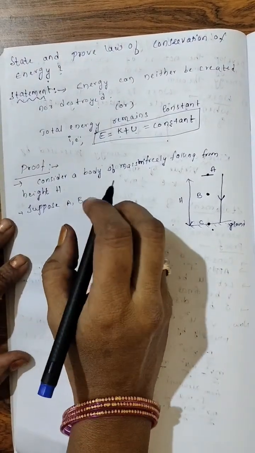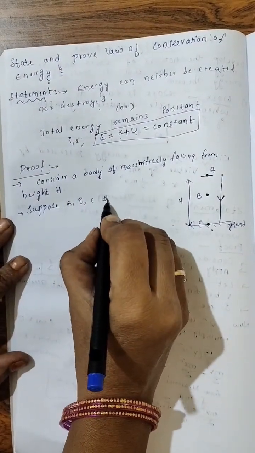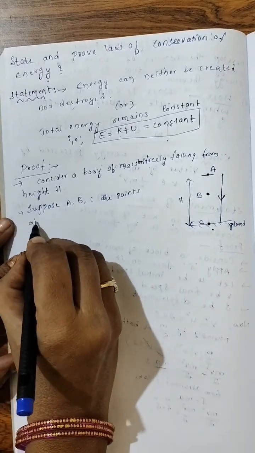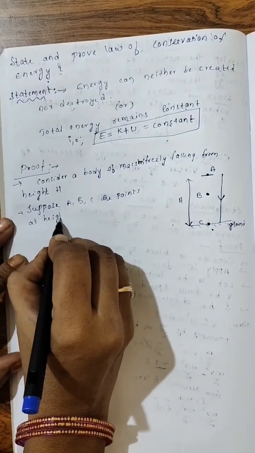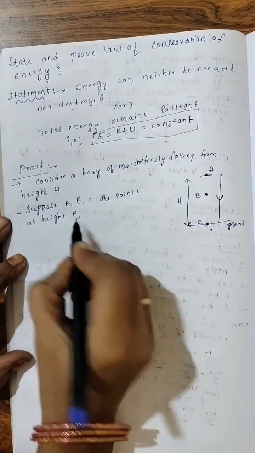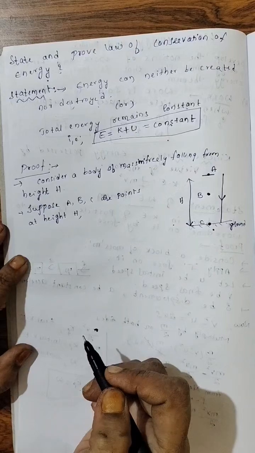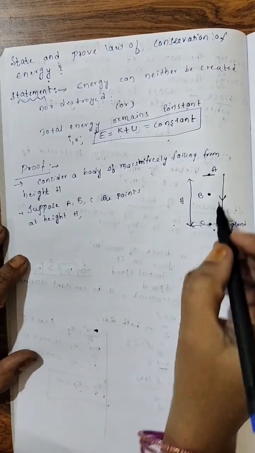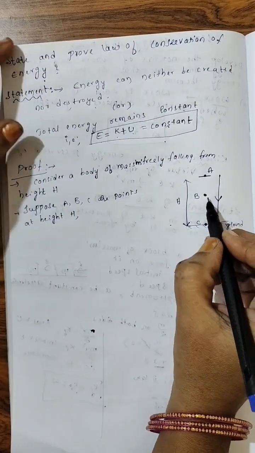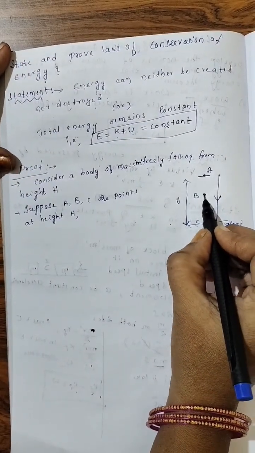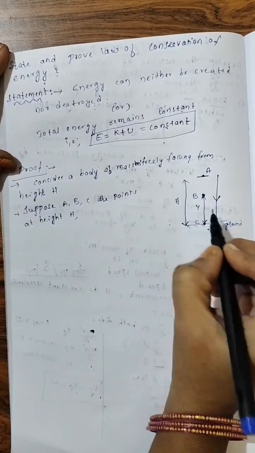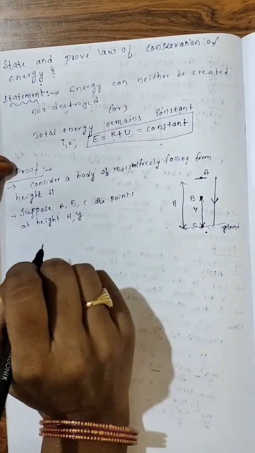Suppose A, B, C are points at height. A is at height h. Now B is at height, let us assume, y.